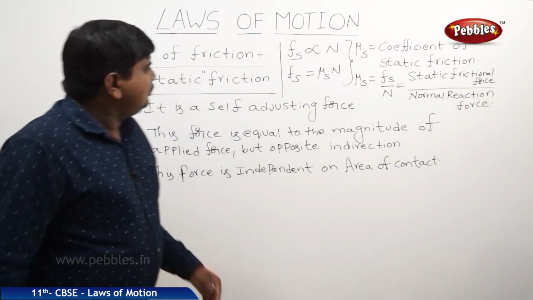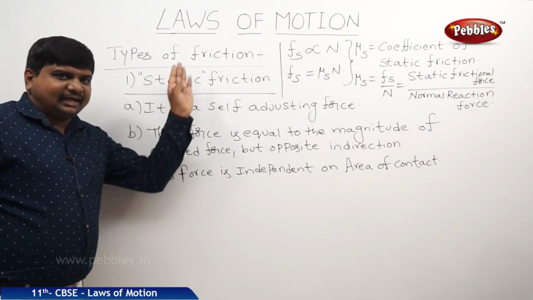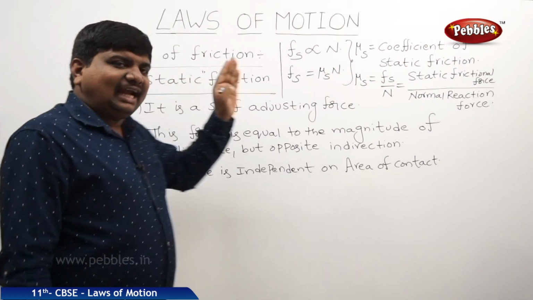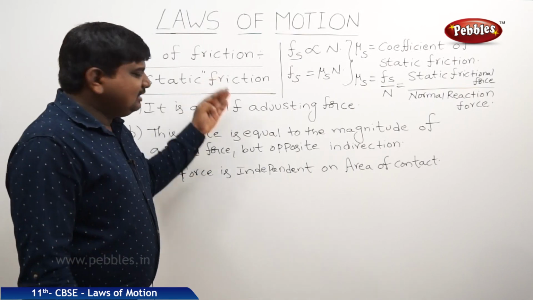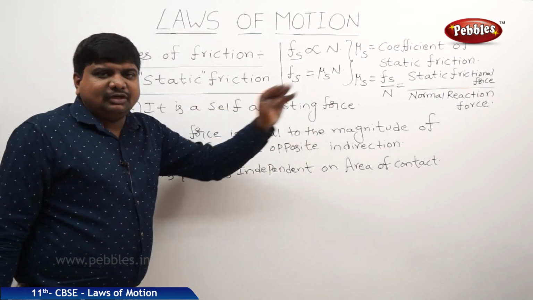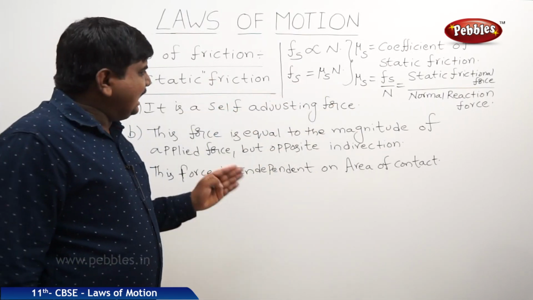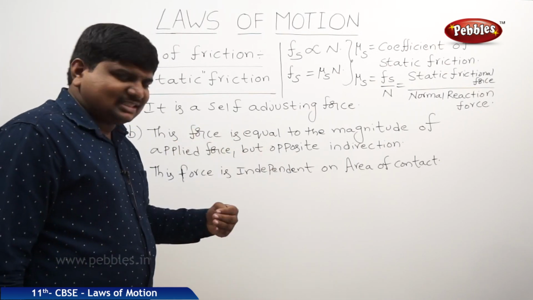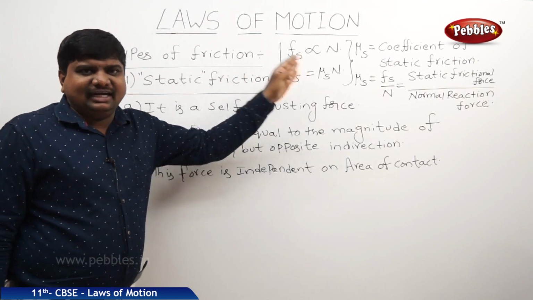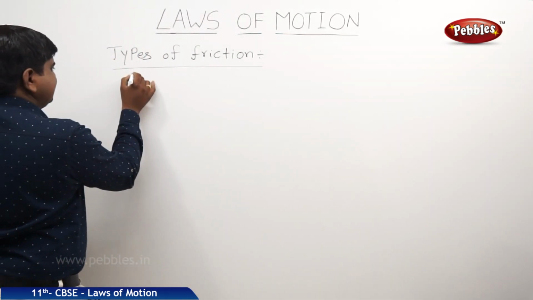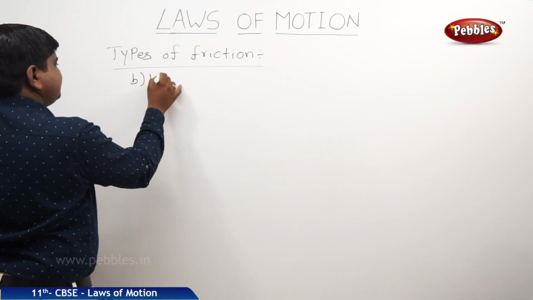So like this we can understand the concept of static friction. Suppose the force is not sufficient to move the object, the body will be in steady state for a long duration of time. In that case, until it moves, before that motion starts, the body is said to be in static friction condition. The next type of friction is kinetic friction.